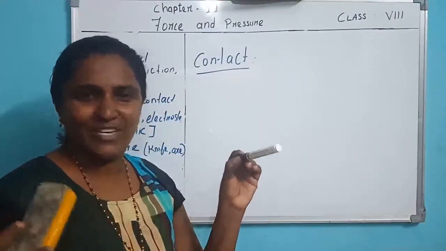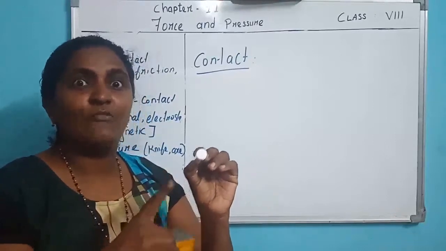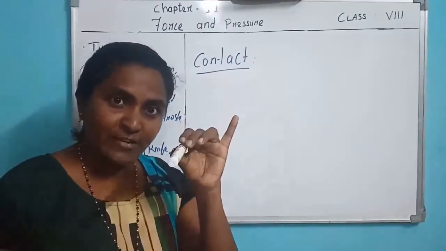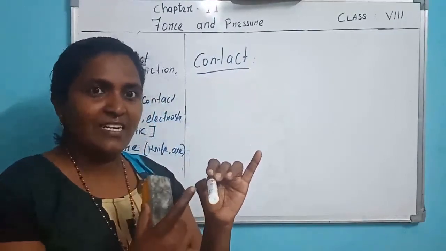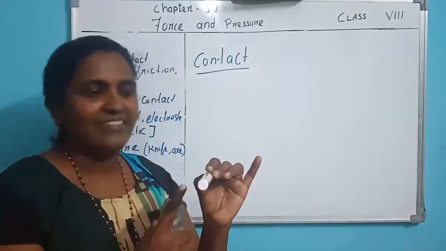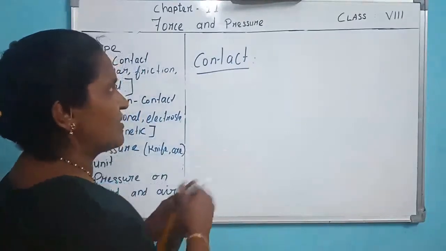Horses also carry loads, elephants too. In all this, what force is applied? Muscular force is applied. Okay, why is muscular force a contact force? Because here two objects are in contact. One is our muscle, the other one is the other object. Understood? So muscular force is a contact force.